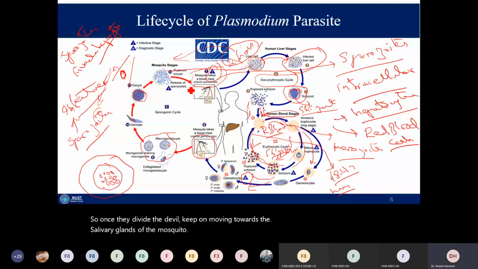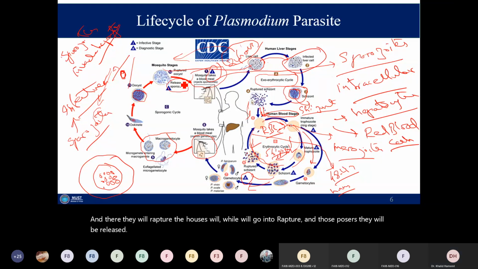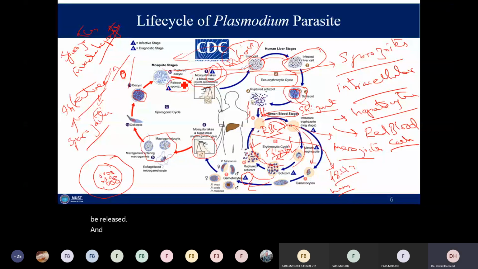There the oocyst wall ruptures and those sporozoites are released. Now, if a mosquito bites a healthy person, it is going to inject these sporozoites into the body of the healthy person.